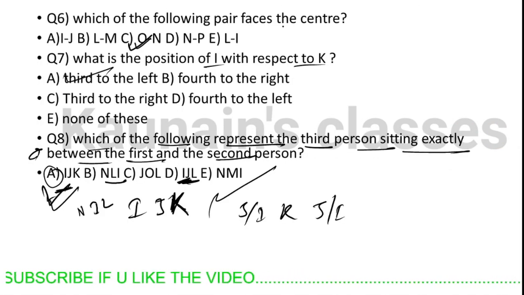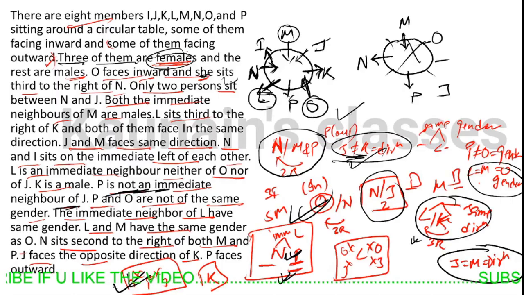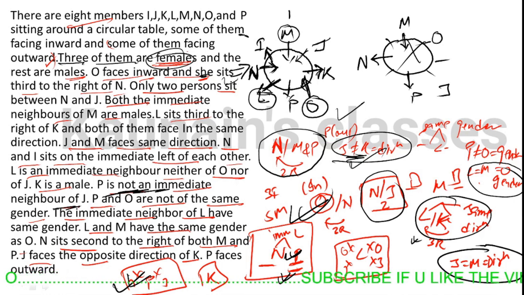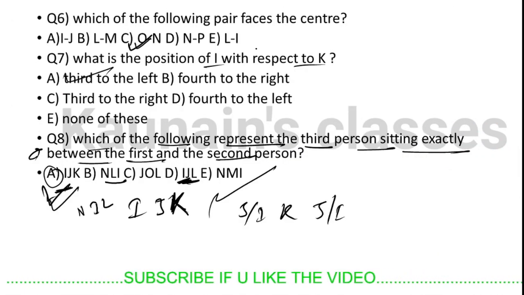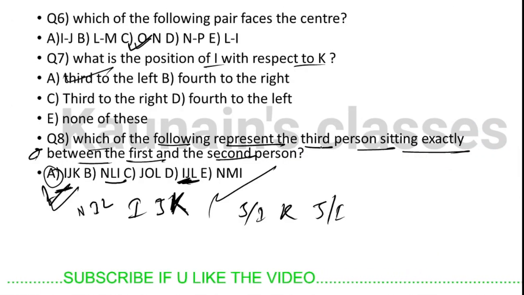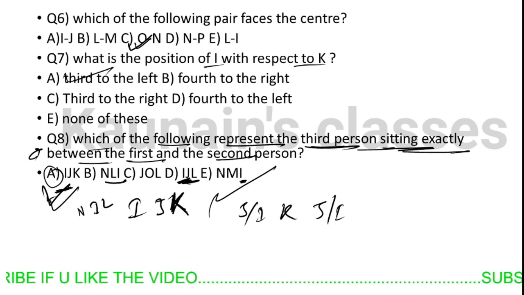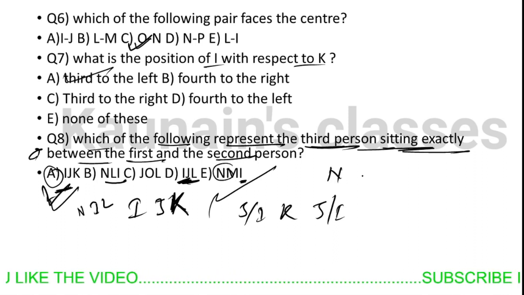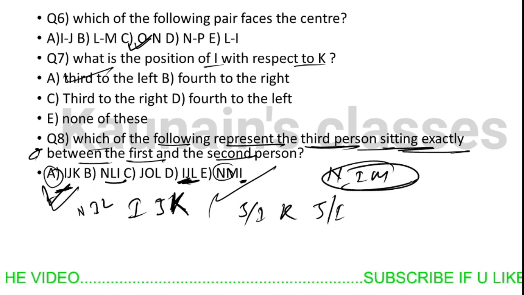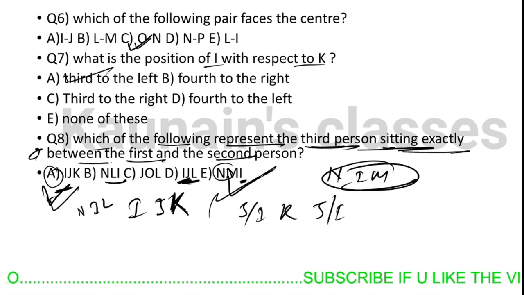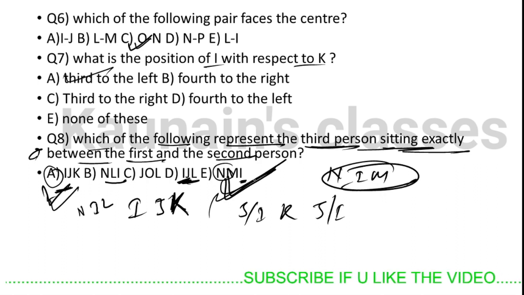So our remaining option is N, M, I. N is here, M is here, I is here. So I is coming between N and M. That's what the question was asking: the third person I should come exactly between the first and second person. N, I, M. So option E is correct. This was a very good question.